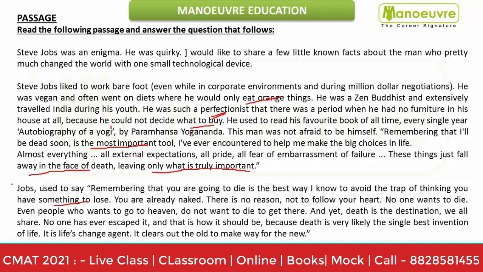Okay, so now over here these are the known facts, these are the facts of Steve Jobs, what the writer is trying to tell you. Steve Jobs himself was a very famous personality, correct, but these are the facts which nobody knew about him, and he was such a perfectionist. So there was a time in his life where he could not even buy furniture. Why? Because he was not sure what to buy, and every year he used to read the same book. So these are some things which are described about this person.